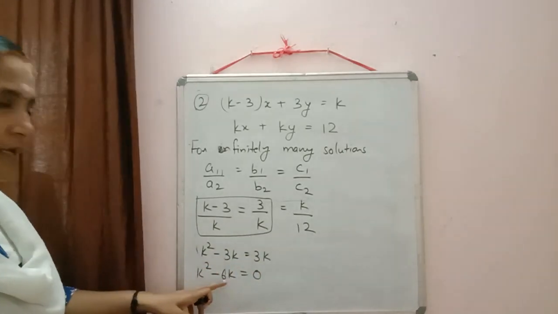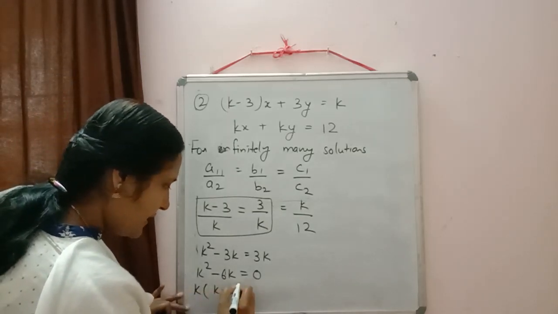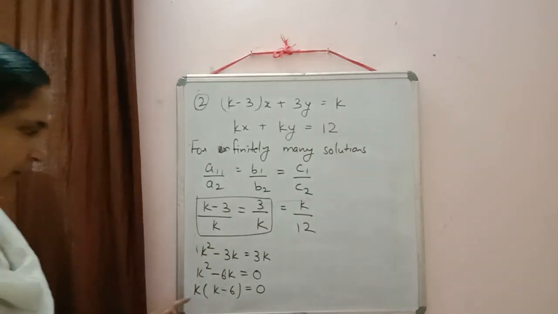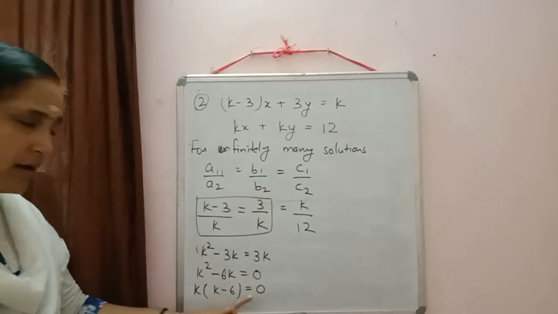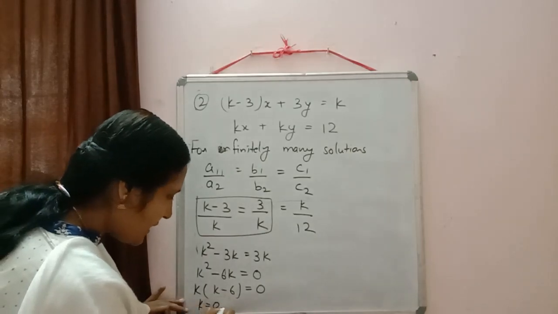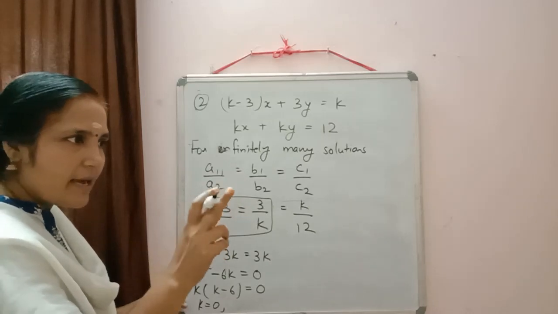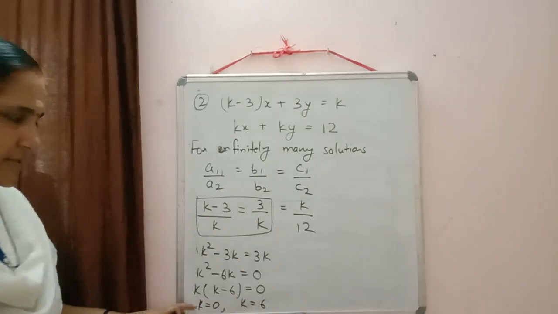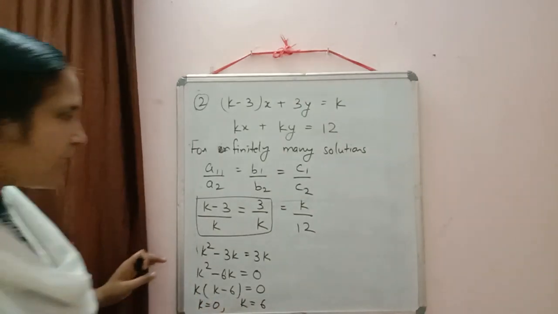Don't cancel k and k. Whenever we have a quadratic equation, two solutions should be there. So what we can do? Take k common. Then inside the bracket it will come k minus 6 is equal to 0. The product of two expressions is equal to 0, which is possible when one of the values is equal to 0. So either k is equal to 0 or k minus 6 is equal to 0. If k minus 6 is equal to 0, the value of k will be 6. So we are getting two values, k is equal to 0 and k is equal to 6.